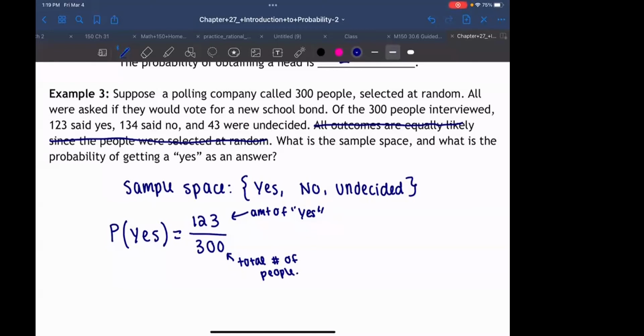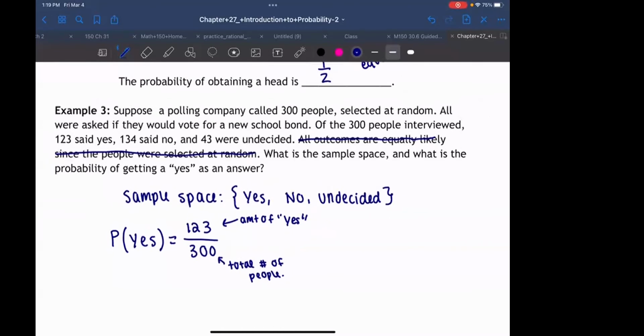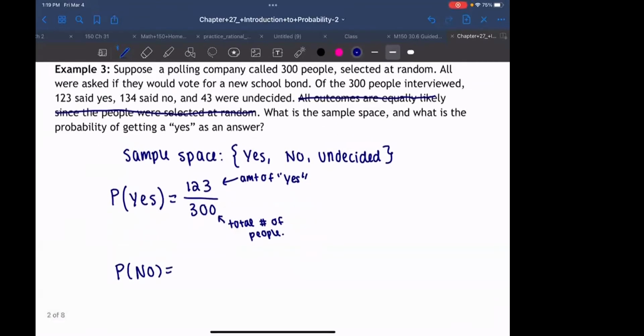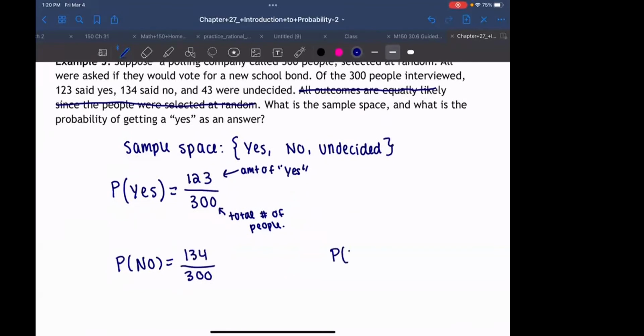Any questions on finding the sample space or finding probability when we're given a lot of information about each of the answers? Yeah, so you do that for all of them, like yes, no, and undecided? Oh yeah, we could definitely do that. We could find the probability of no, and that would be 134/300. We could also find the probability of undecided, which is 43/300.